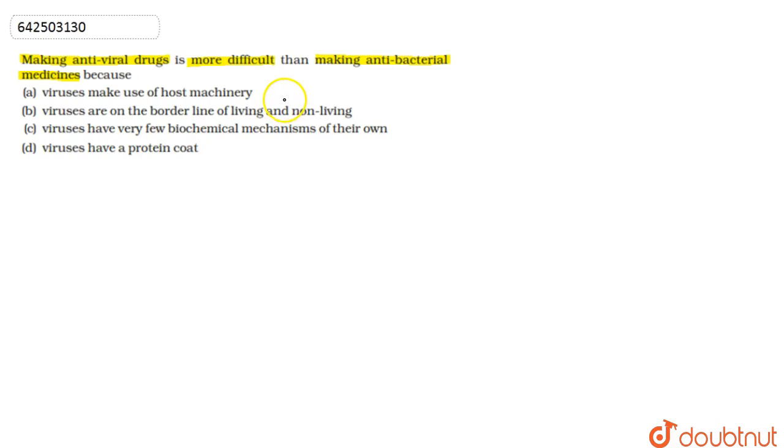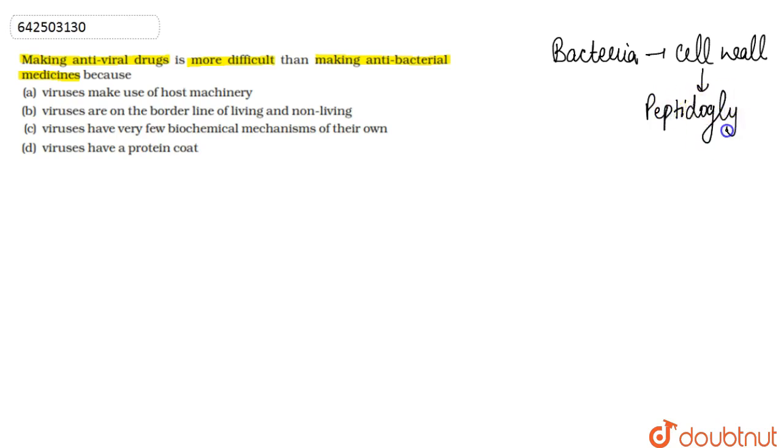So all the given four options are basically characteristics of viruses, no doubt, but there is a specific reason why making antiviral drugs is more difficult than making antibacterial drugs. If we talk about bacteria, they have a cell wall which is made of peptidoglycan. So if we talk about antibacterial medicines,